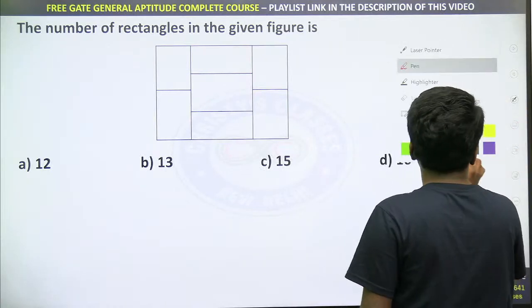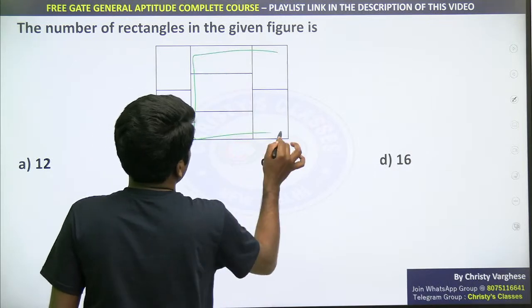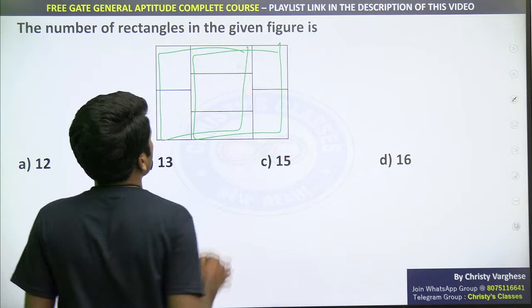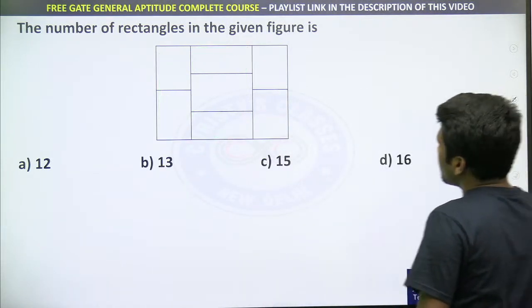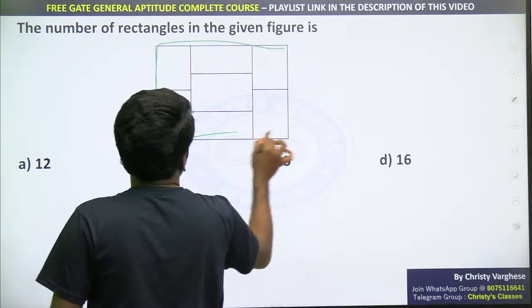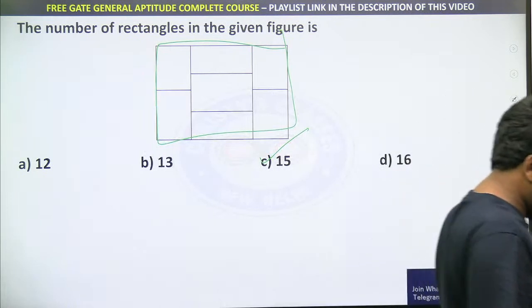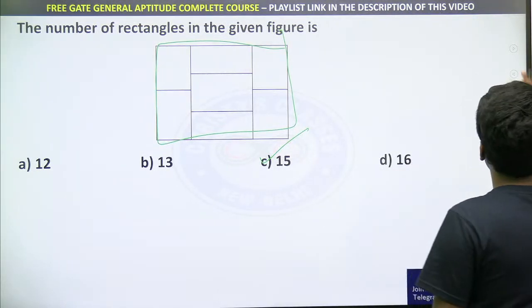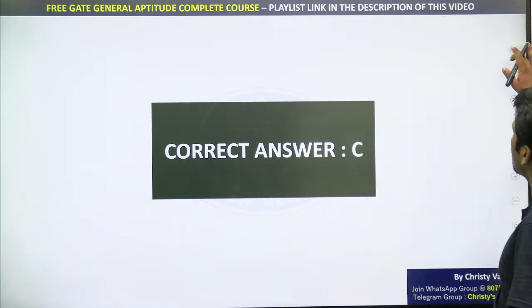Now this one, 13, 12 plus 1, 13, 14. 2 more rectangles, and finally the full rectangle. 15. So there will be 15 rectangles. So option C is the answer. I hope all of you are clear about this. Then let's go to the next question. So the answer is option C for this question.